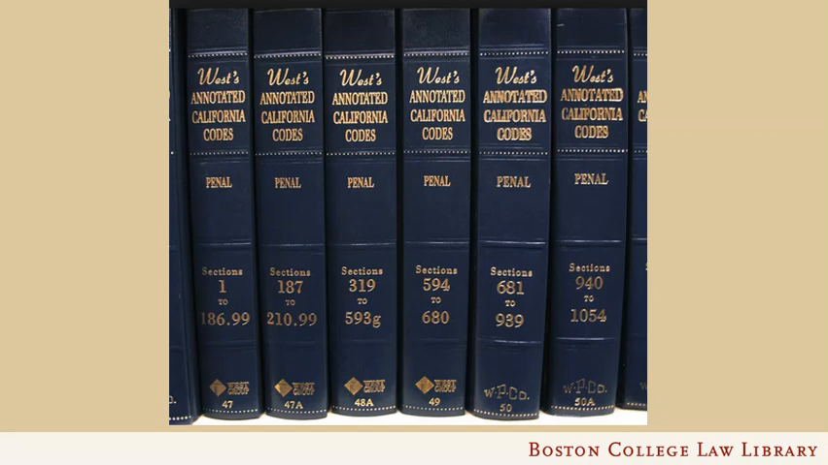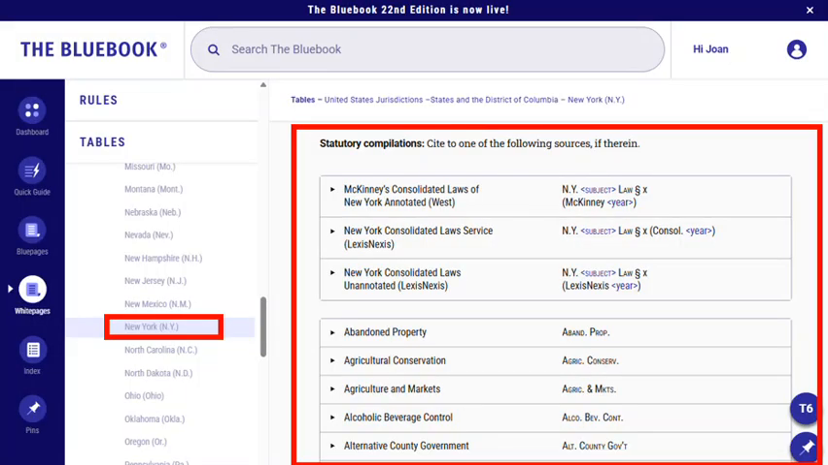Some states, including California, New York, and Texas, have something called nominative codes, where instead of numbers, the major subdivisions have names, like the Fish and Game Code, or the Environmental Conservation Code, or the Agricultural Code. Again, your best tool for finding both the names of the statutory codes and deciphering the proper citation formats is Blue Book Table T1.3.